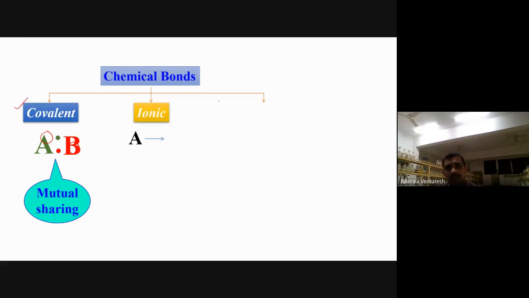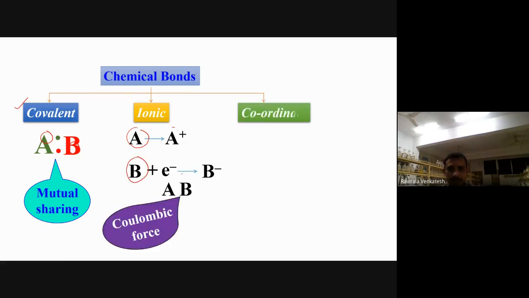Ionic bond. In an ionic bond what happens? A will lose an electron and B will gain that electron, and both will form a bond. The bond we get is between A plus and B minus. So that type of bond is called an ionic bond. And which type of forces operate between A and B? Coulombic forces. Now in this chapter we will discuss the coordinate bond.